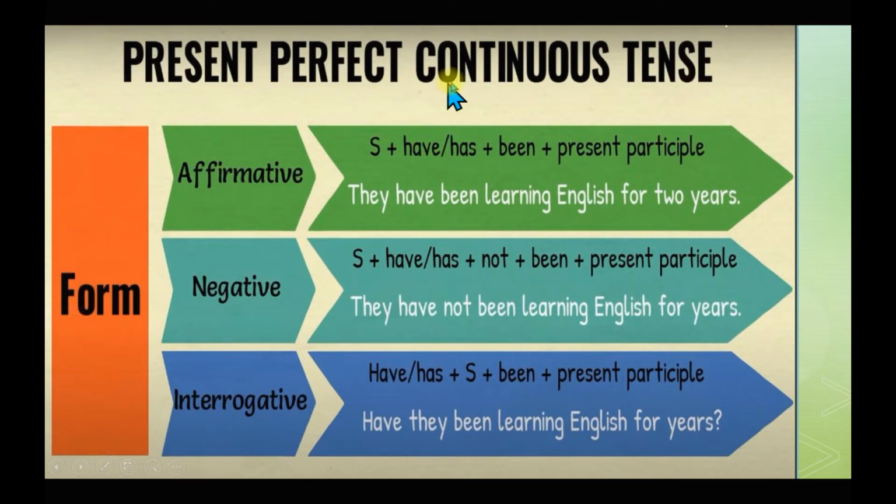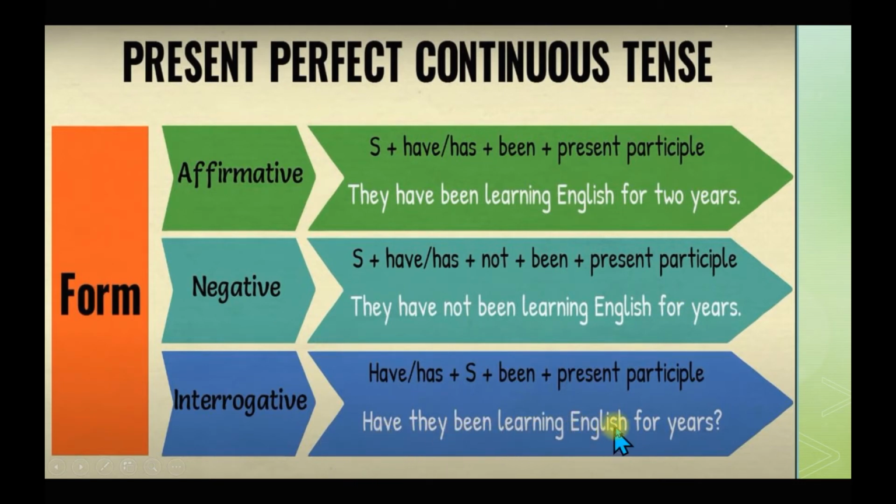Now in this also we know that we use has or have, has with singular subject and have with plural subject, plus been plus the third form of the verb, plus for or since, plus the object of the sentence, right. They have been learning English for 2 years. Now they is a plural subject, so we are using have. They have been learning English for 2 years. They have not been learning English for years.